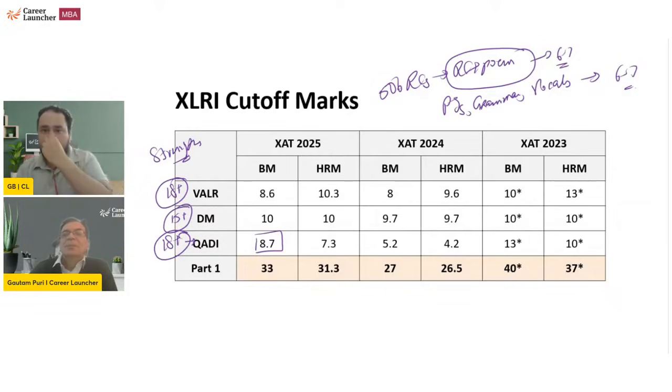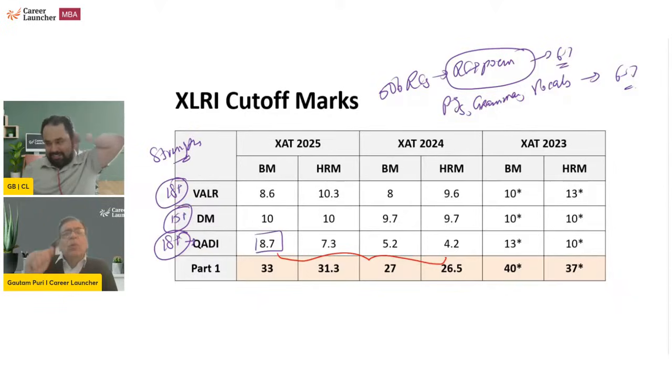And to all of those who are worried कि मैं quant में उतना अच्छा नहीं हूँ, DI will help you a lot in this paper, because like GP stated, if you're spending even 65 minutes here, spend 30-35 minutes on the 3 DIs ना. Get your 7-8 marks. तब तो quant में खाली 3-4 marks चाहिए. Sectional हो गया. Look at the sectionals. And look at the last 2 years cutoffs. 8.7, 7.3 for BM and HRM, and again XAT24, 5.2 and 4.2.